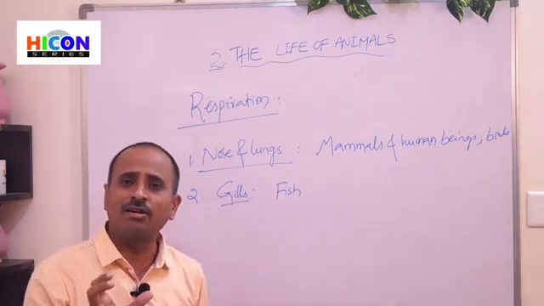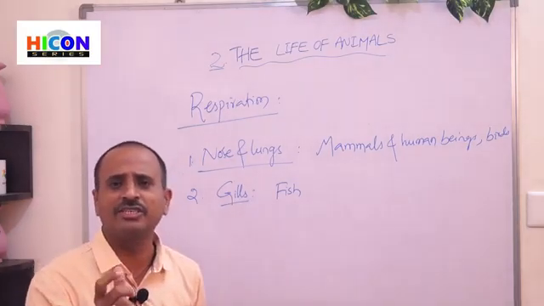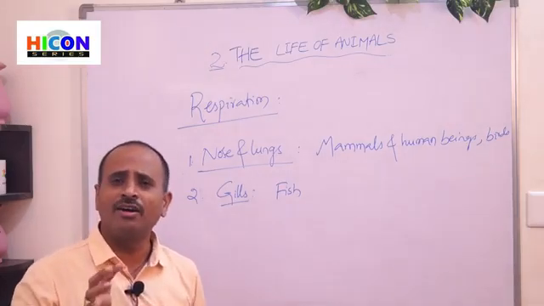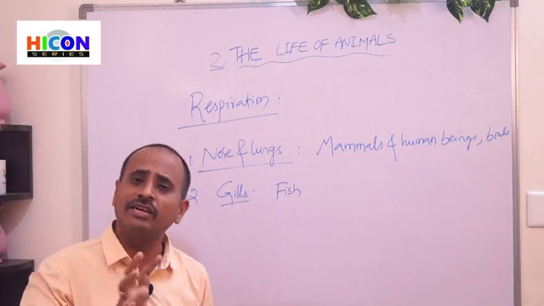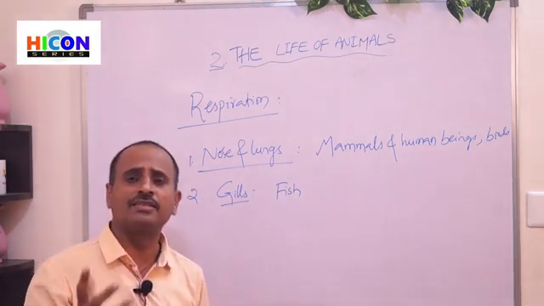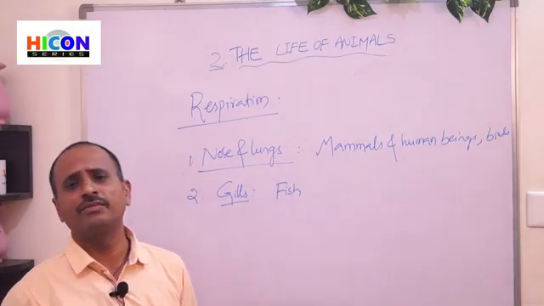So the gills are feather-like structures which are red in color, and they are present on either side of its head. So you have observed the gills of a fish in your daily life.